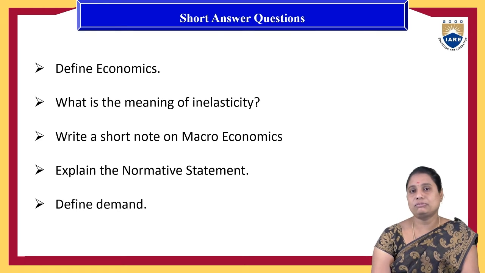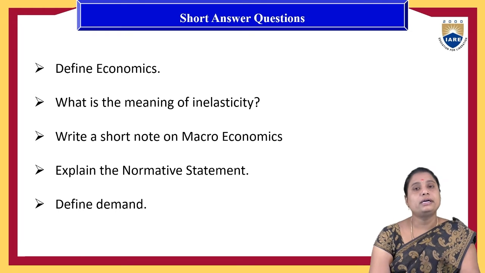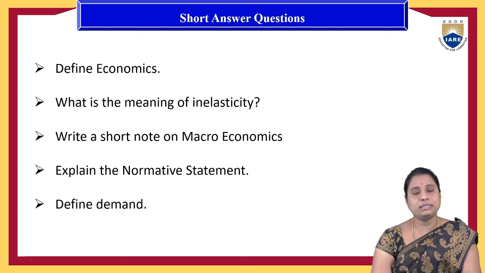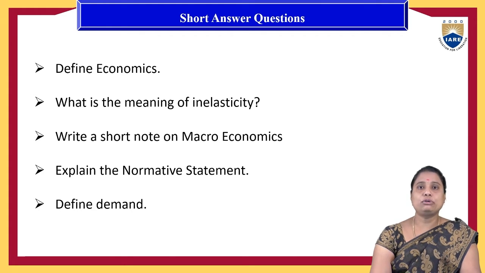People's wants, desires, and needs are becoming unlimited, whereas the resources are becoming limited. To match these reducing resources to the unlimited needs of the people, we need to apply economic concepts. That is the answer we have to give here.